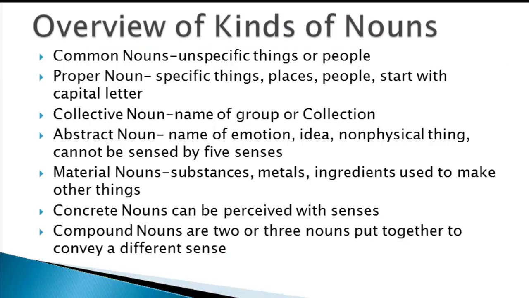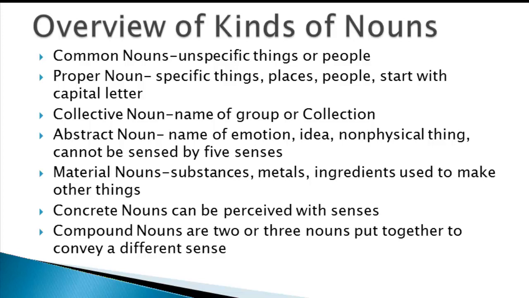Lastly, we'll just go through a quick overview of kinds of nouns. So common nouns are unspecified things or person. It can be anything, any place. So we just say a ground. We don't specify it with a name. We just say a school. We don't say which school. What's the name of the school? In the same way, if I say country, it can be any country in the world. But if I say America or Canada or the Great Britain, then it will become proper noun. So proper noun is specific things, places, people, and it always starts with a capital letter.